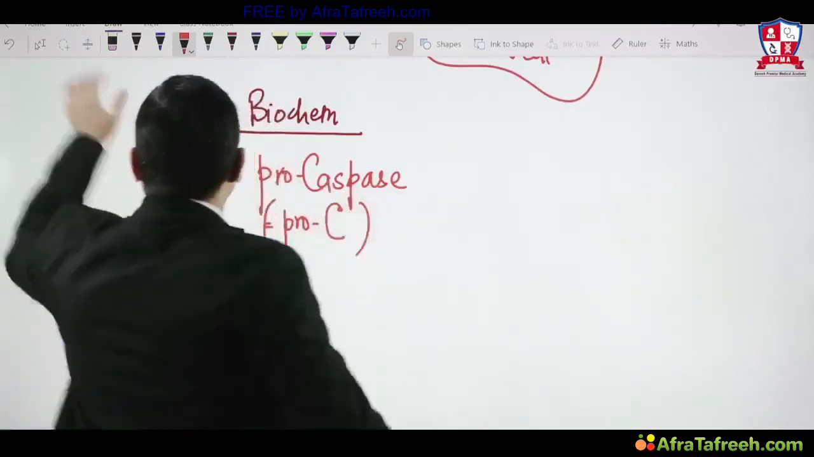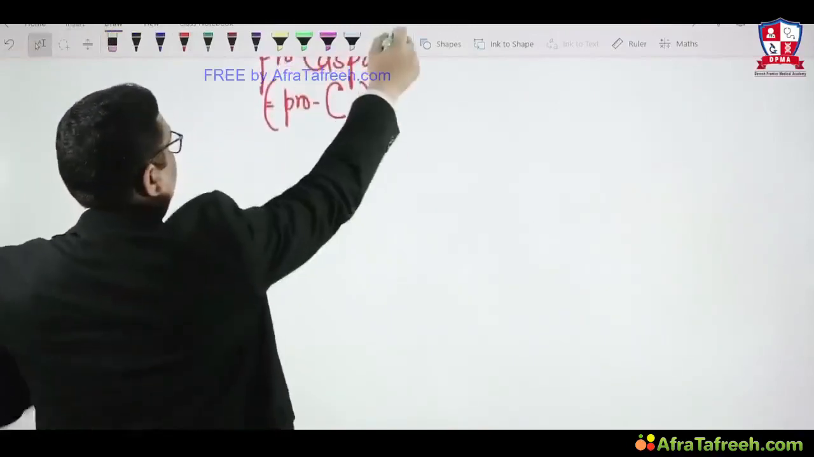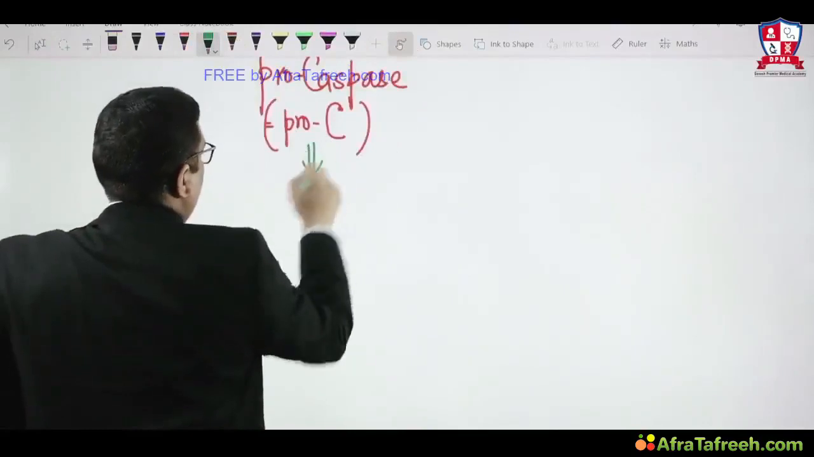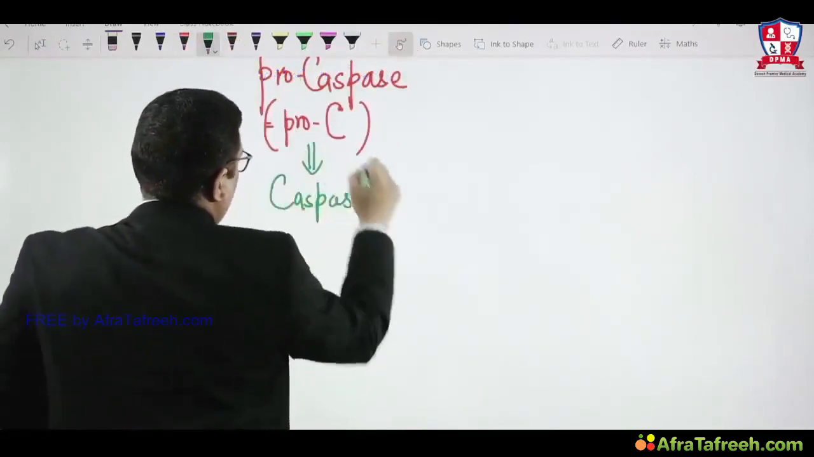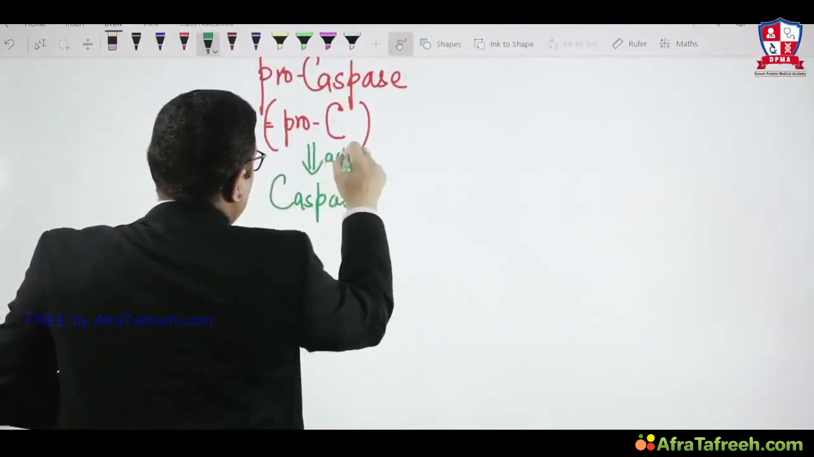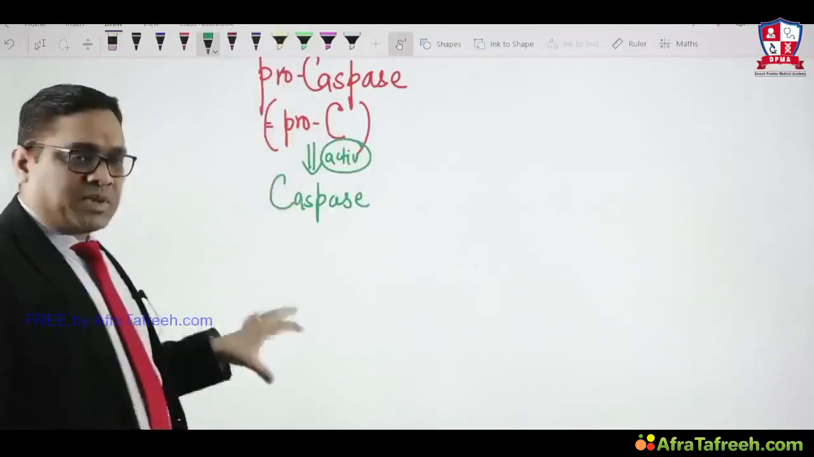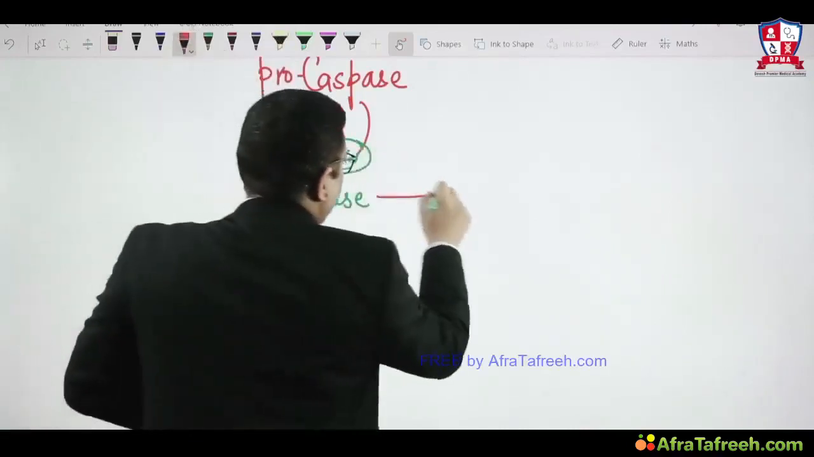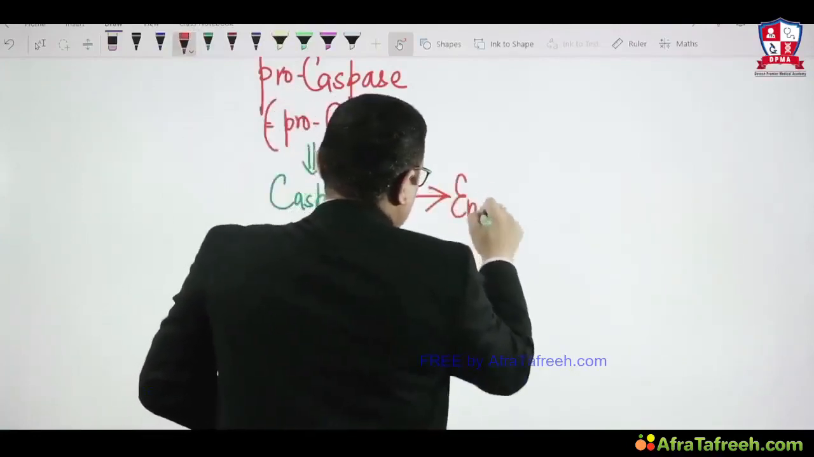Right, so what will happen in apoptosis? This procaspase will be activated to form caspase. So I'm writing caspase formation because of activation. Because of activation, it has become caspase. So procaspase to caspase. What is the role of caspase? This caspase will activate endonuclease.